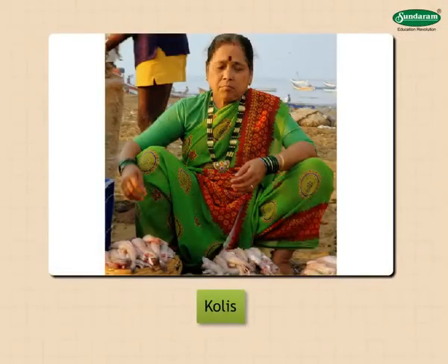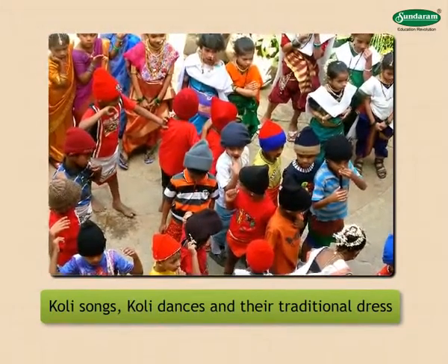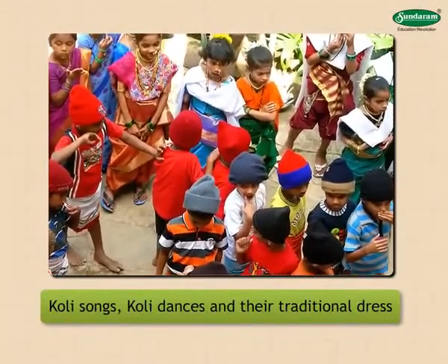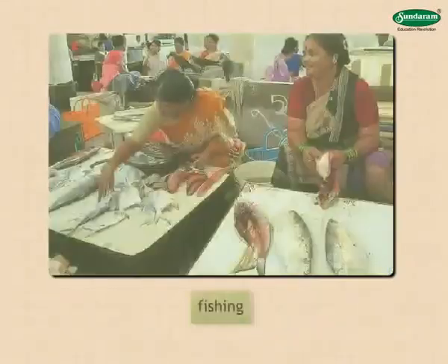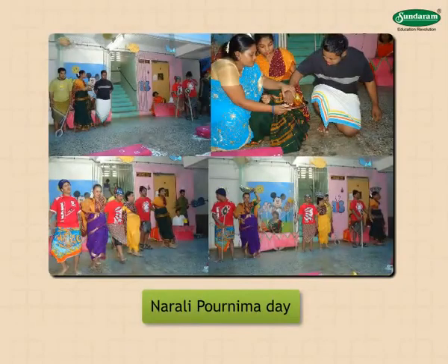The Kolis live in the coastal area in large numbers. They are known for their Koli songs, Koli dances, and their traditional dress. Every year, they begin their traditional occupation of fishing after worshipping the sea on Narali Purnima Day.